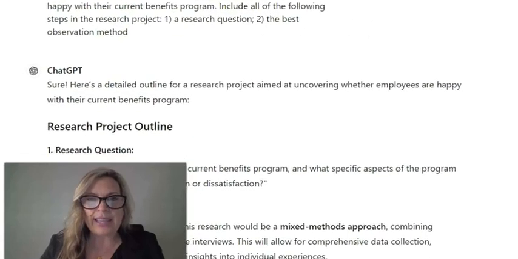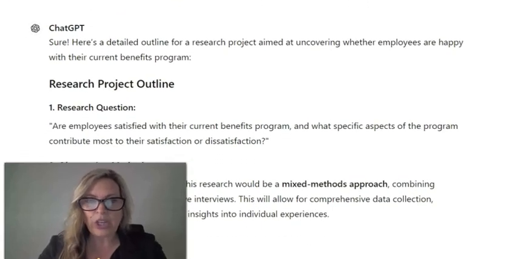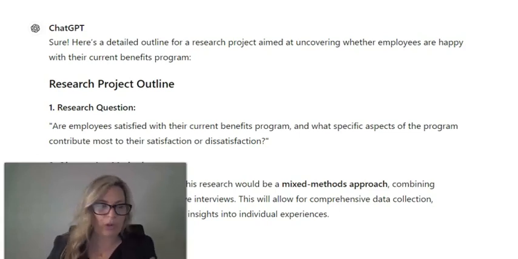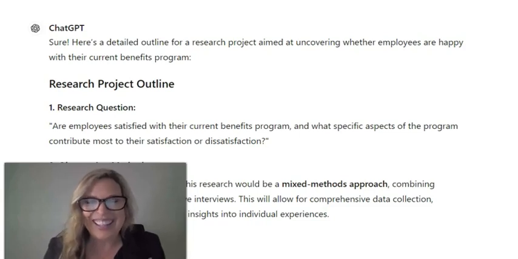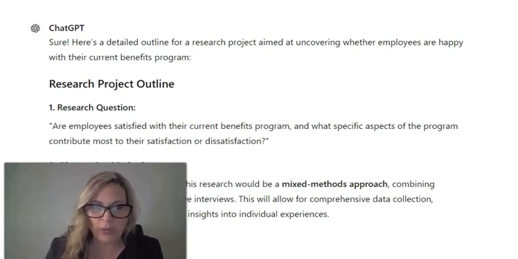So let's say that that is you. Let's say you work in human resources and that this could be a good research project for you. Remember, one of the things that we're thinking about with our project is how can we add value to our organization? Now, obviously, you cannot just sample people who work for you without getting company leadership involved, right? So it just depends on where you are, what organization you're working with.